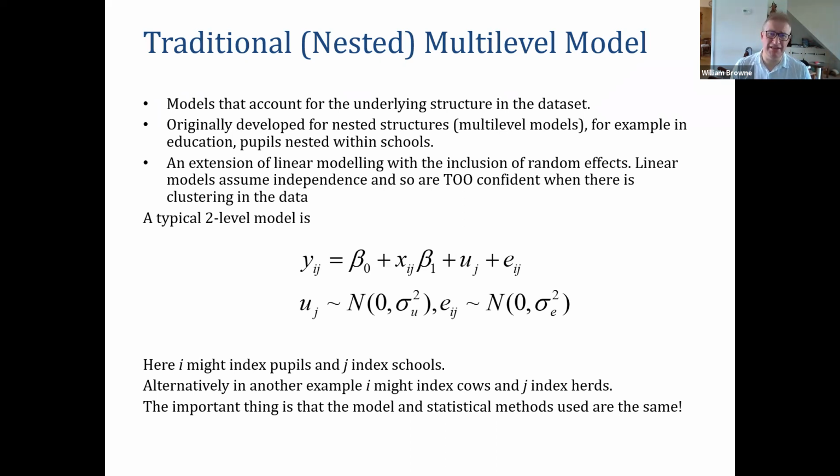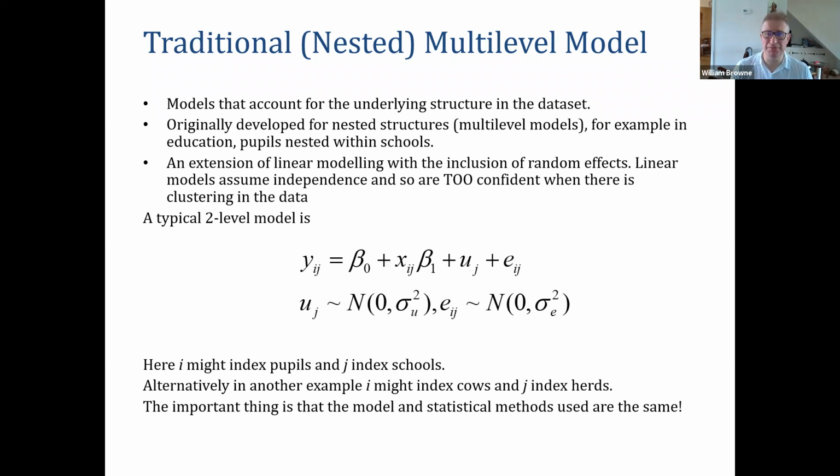Once you've put in the predictive variables, we assume that the observations are independent. So originally these multi-level models were developed for nested structures, and an example from education would be where we collected data on education. We generally want to collect, say, responses, maybe exam scores on pupils, and pupils, they don't hang around in fields, they go to schools, and so pupils are nested within schools.